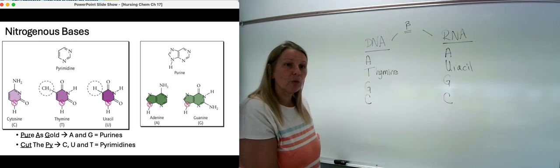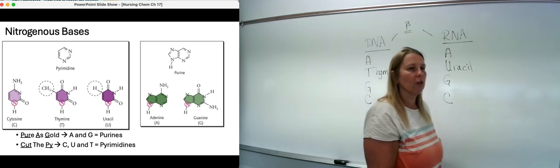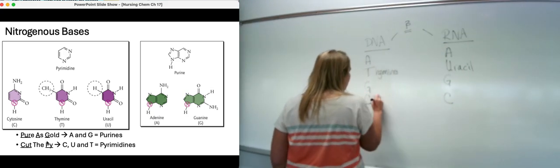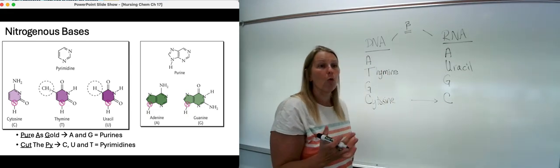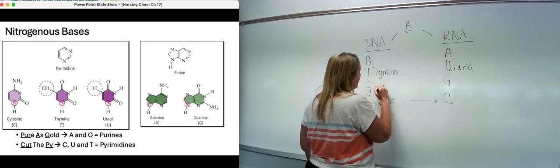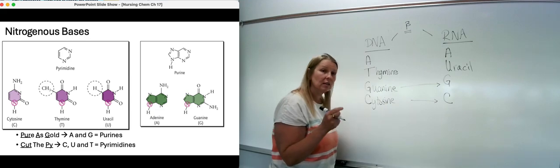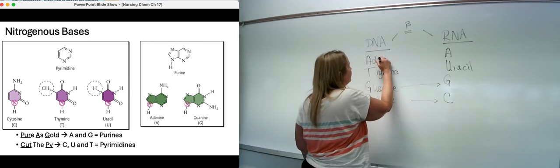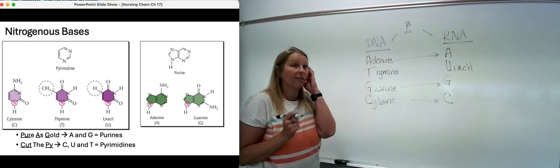If we take a look at the rest of the nitrogenous bases that we have, as you're looking at the slides, we have cytosine for C. If you notice, those are the same in DNA and RNA. We also have guanosine, okay, on the far right of the slide here, or guanine as the single base itself, guanosine with the sugar. Osine is when you have the nucleoside present. You have adenine, again, same as in DNA versus RNA.